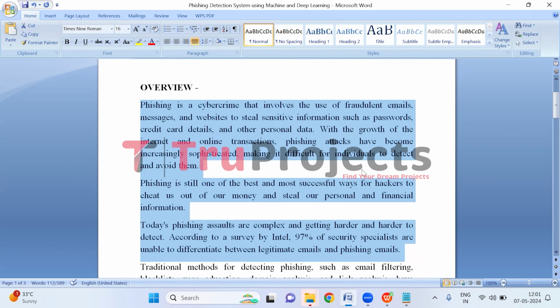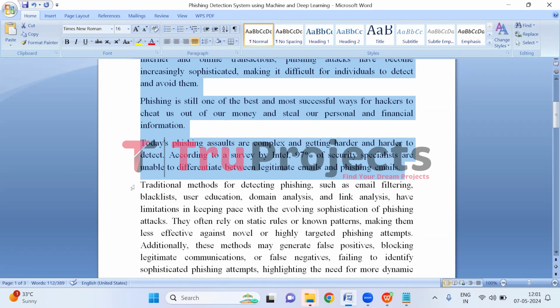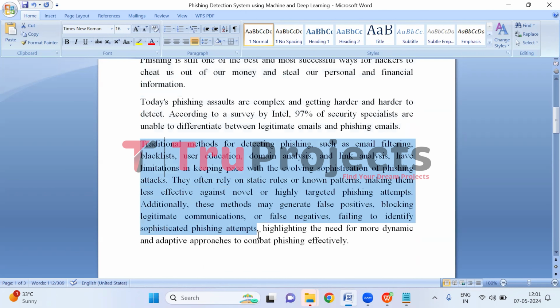It's a top method for hackers to steal money and personal data. According to Intel, 97% of security specialists struggle to distinguish phishing emails from legitimate ones. Traditional methods like email filtering, blacklists, user education, domain, and link analysis struggle to keep up with evolving phishing tactics, often relying on static rules and patterns, leading to false positives and negatives.